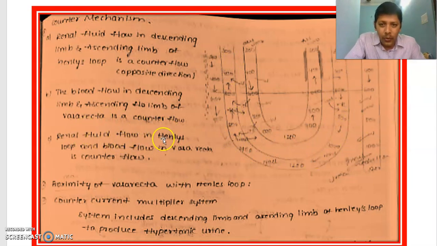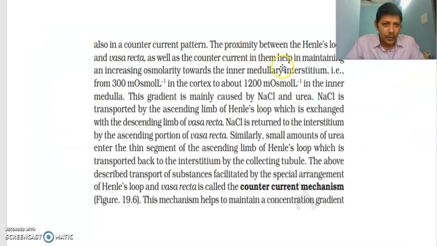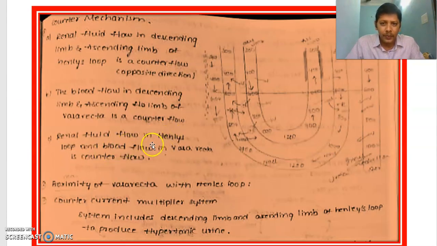Next, the renal fluid flow in Henle's loop and blood flow in the vasa recta is countercurrent. I told you this one. Here this is the renal fluid, this is the blood. These two are also in opposite directions. This is coming down, this is going up. This is going up, this is coming down. These two are also in opposite direction. Next, the proximity of who? I told you here. What are the two structures? The proximity of Henle's loop and vasa recta also plays an important role here. Proximity between vasa recta and Henle's loop.